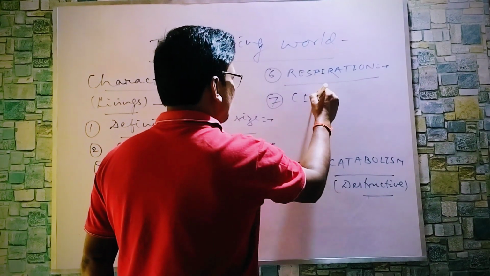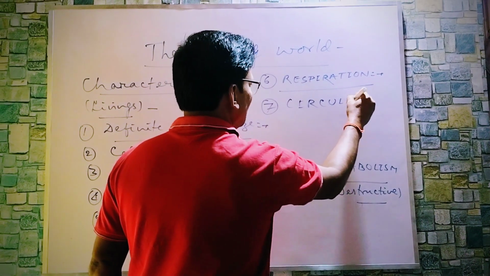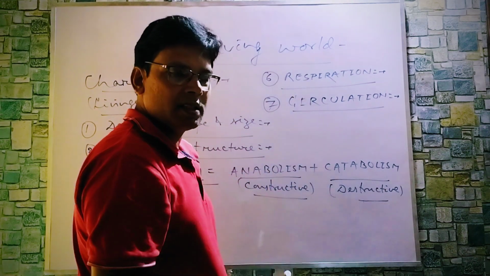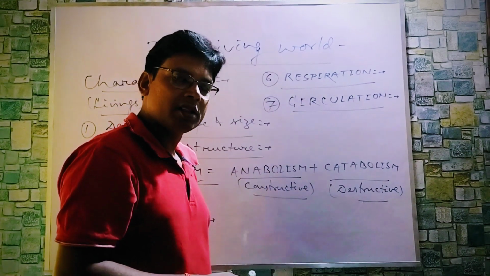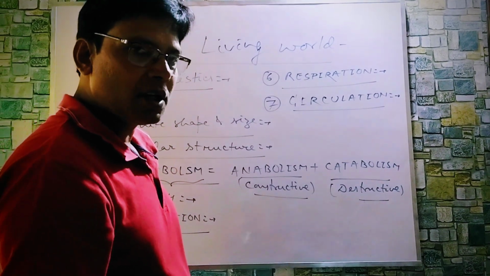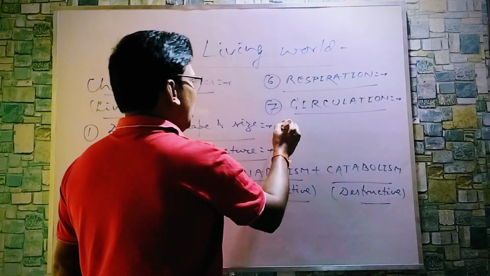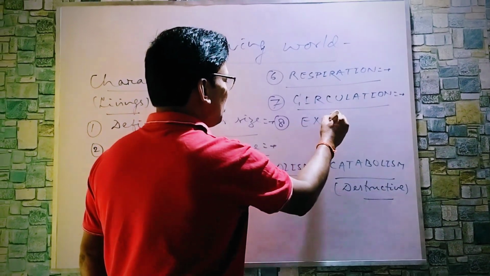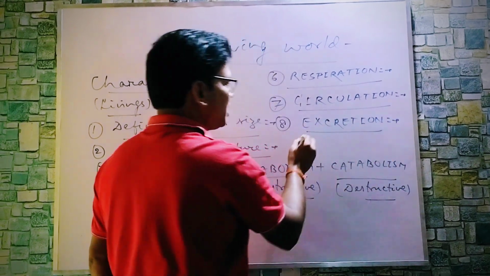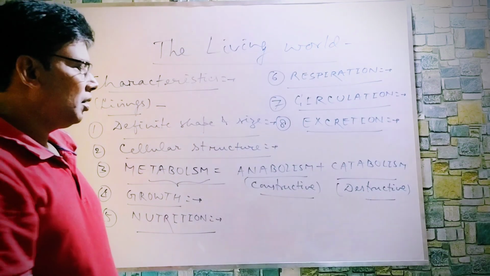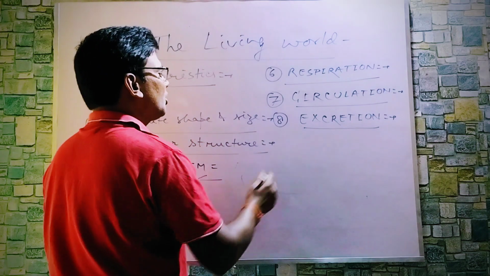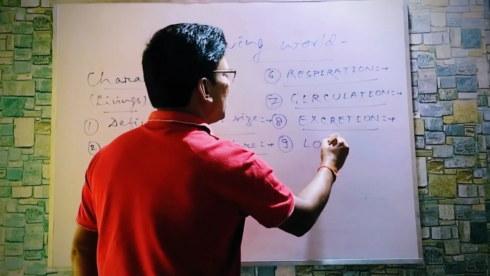After that, circulation or transport. The food materials, the respiratory gases, that is oxygen and carbon dioxide, hormones and other chemicals need to be circulated in our body. And after that, the metabolic wastes need to be removed periodically, and that is kept under excretion. And after excretion, locomotion and movement.